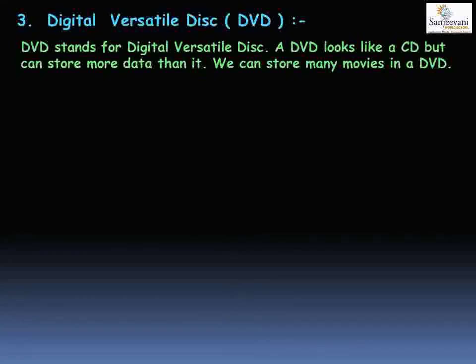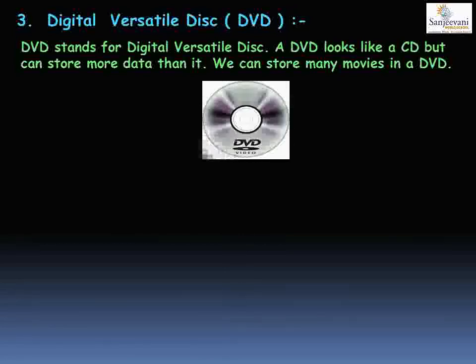In a DVD, we can store many movies. Now, for connecting your CDs or DVDs to the computer, you need to insert them into the CD or DVD drive. Your computer has a CD or a DVD drive. You can insert this CD or DVD into it, and then you can use it as a storage device.